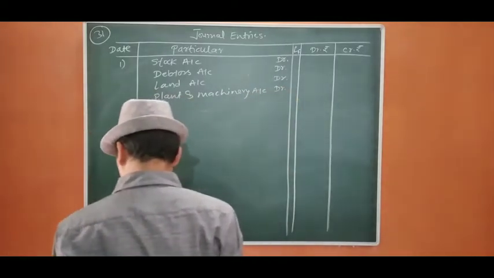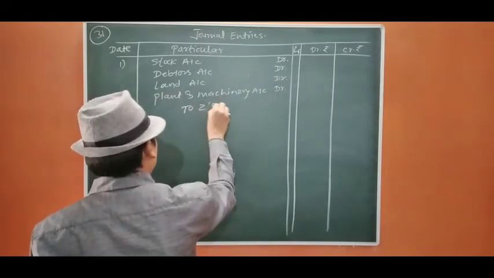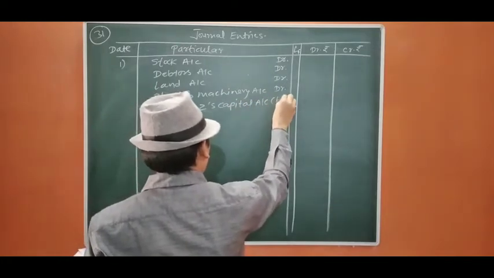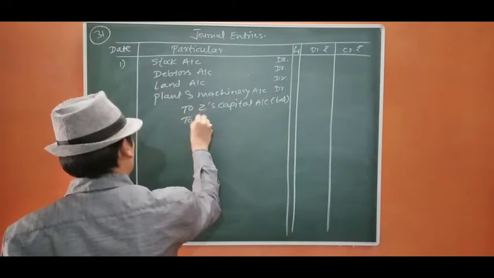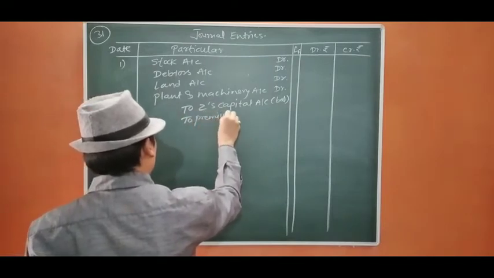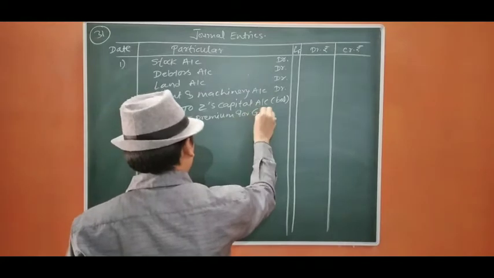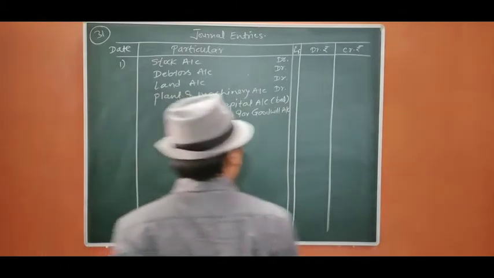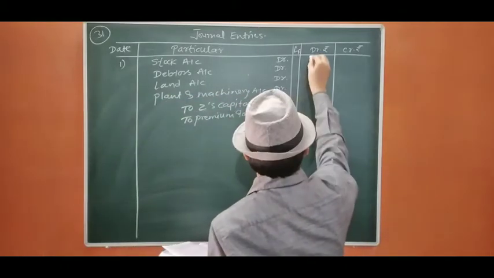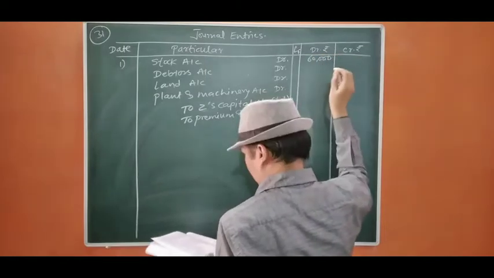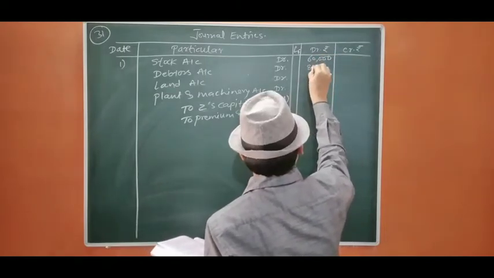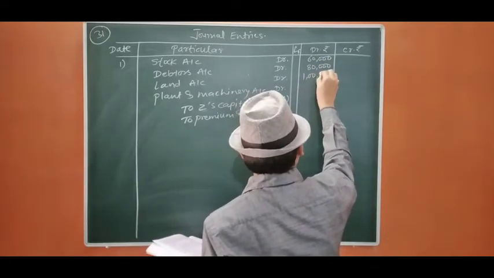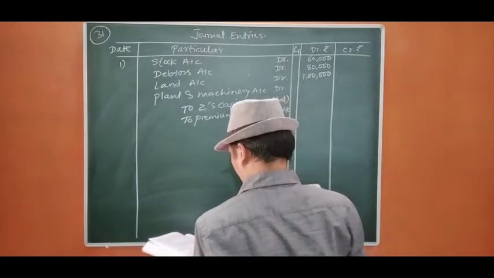To Z's capital account. This is going to be the balancing figure. To premium for goodwill account. Now, stock was 60,000. Debtors were 80,000. Land was 1 lakh and the machinery was 40,000.